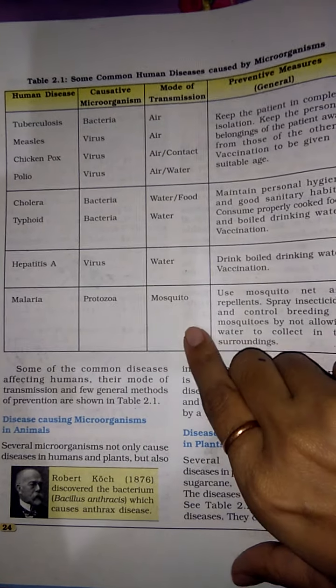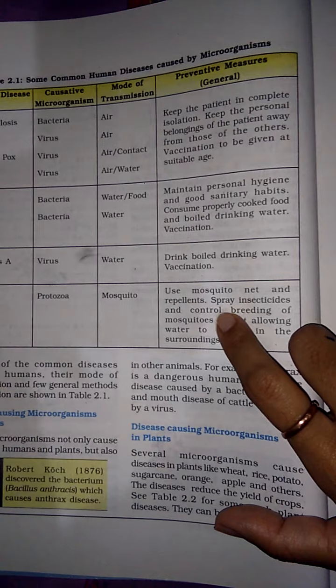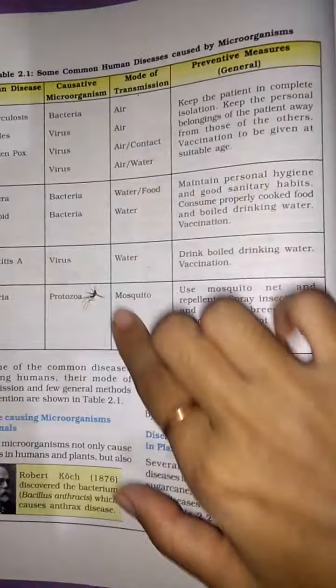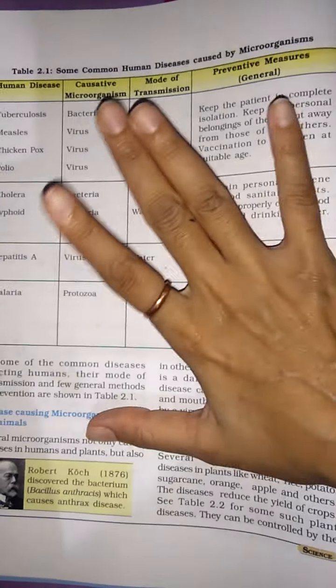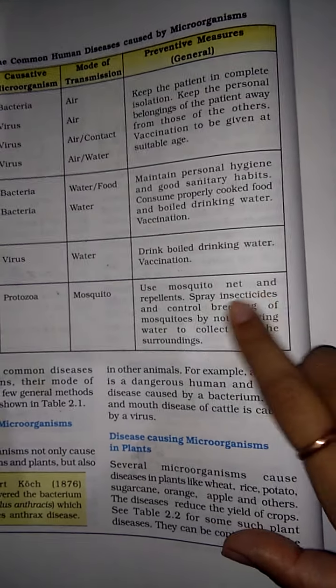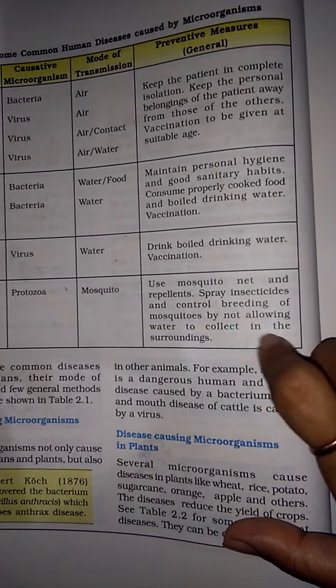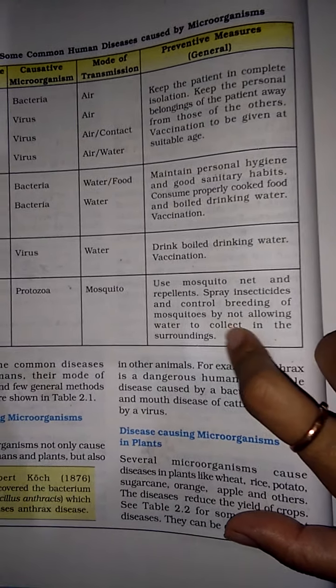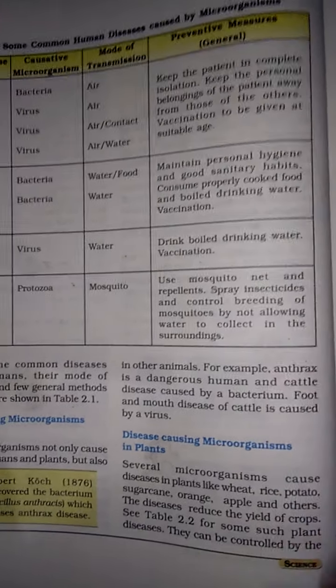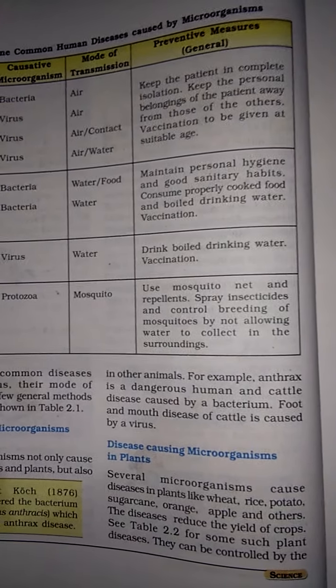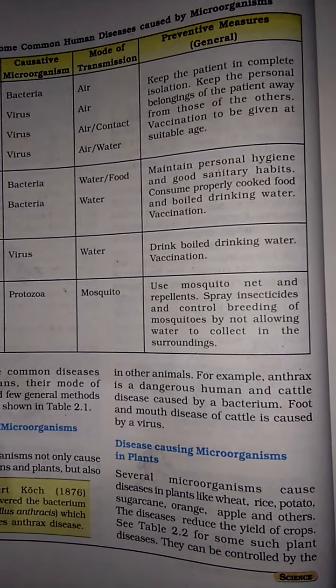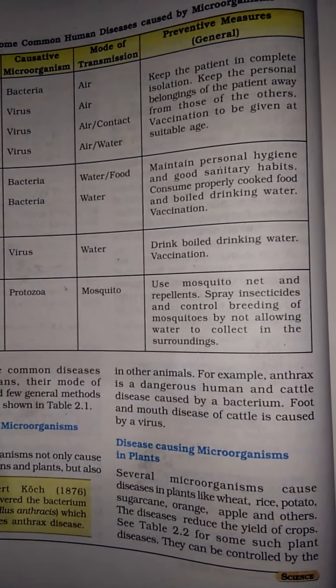Malaria, protozoa, mosquito. Use mosquito net and repellent spray. So you can see here this mosquito also. Use mosquito net and repellent, spray insecticides and control breeding of mosquitoes by not allowing water to collect in the surroundings. So we have to use mosquito nets and repellents, spray insecticides and control breeding.